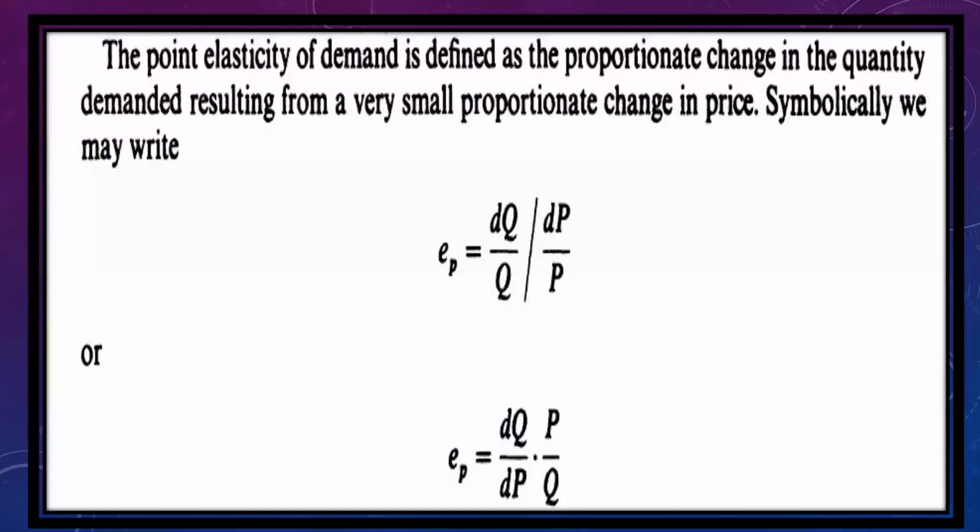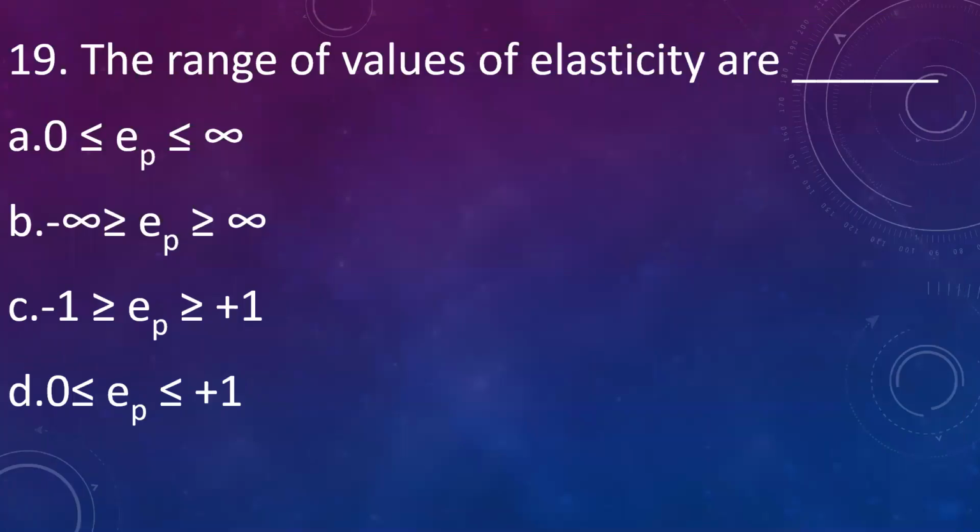The formula for elasticity of demand as discussed earlier is proportionate change in quantity demanded to proportionate change in price. So when numerator is greater than denominator, the value will be greater than 1. So here answer is elasticity is greater than 1. Let us move to the next question.